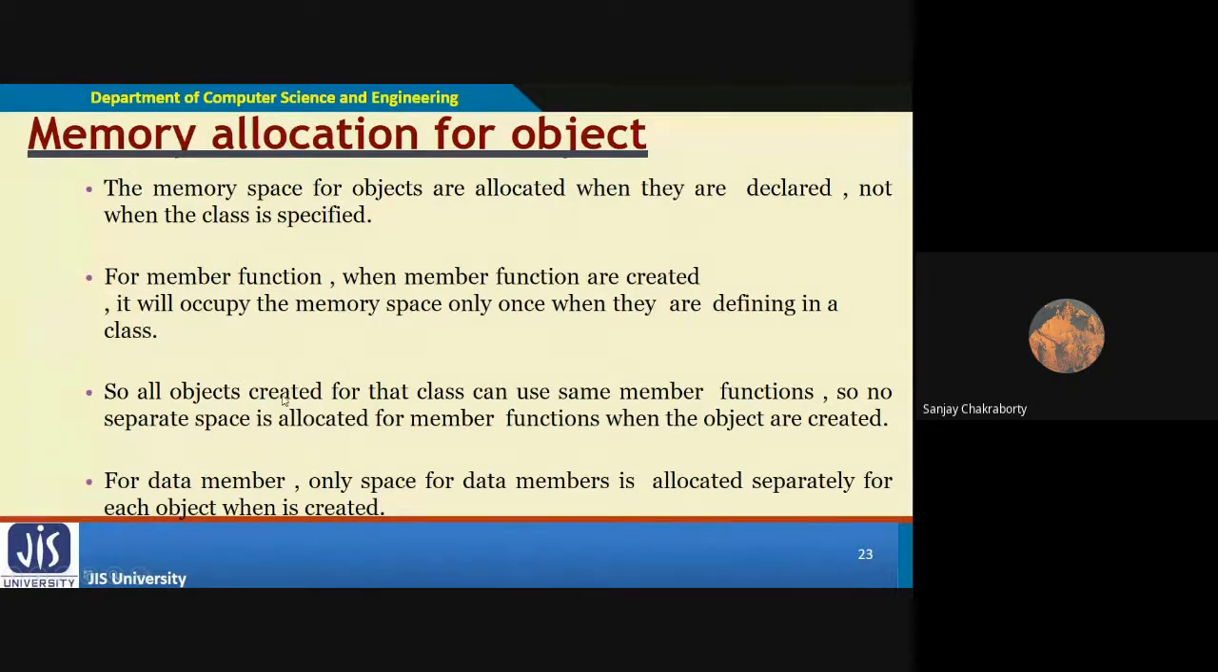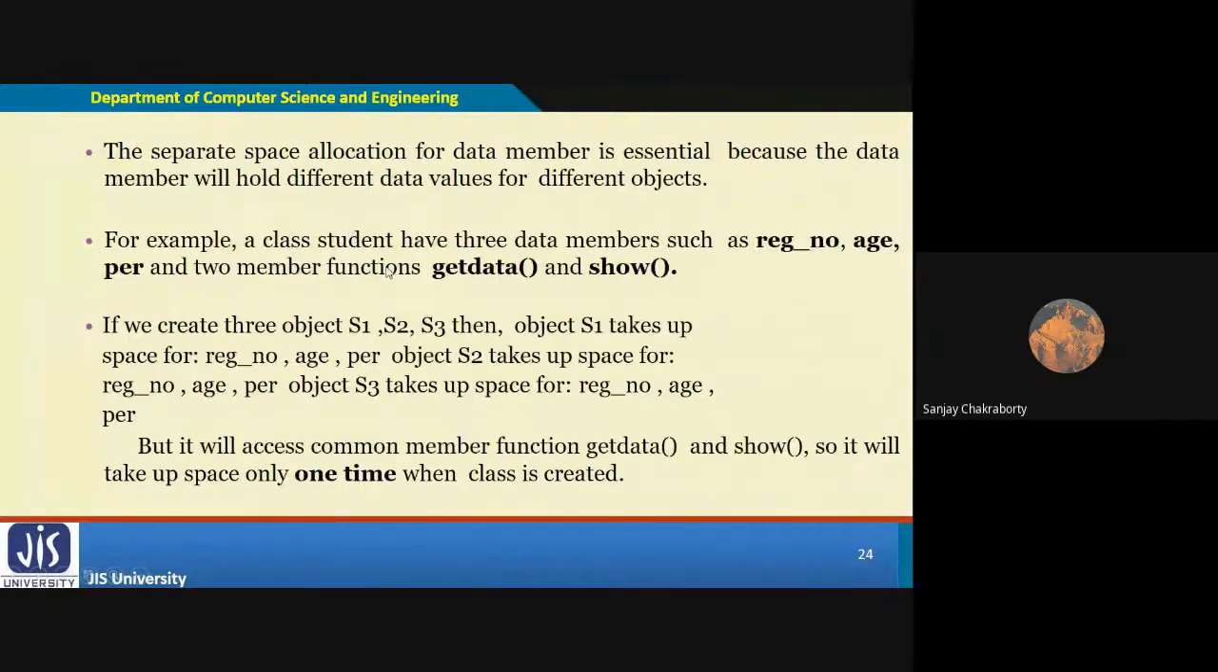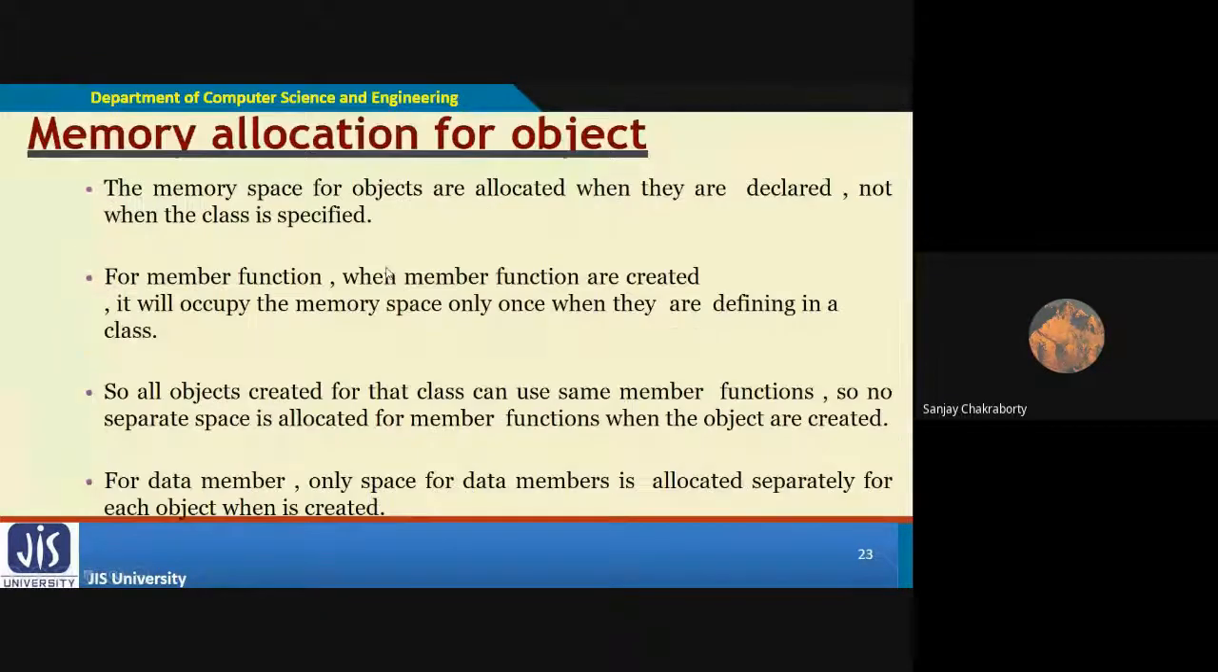Now, memory allocation for an object. You have to understand how memory allocation is done for an object, which I have already told. The memory space for objects is allocated when they are declared, not when the class is specified. When the class is specified, class is an abstract concept, so no memory will be occupied for that abstract declaration. While you are going to declare an object, then only it will occupy the memory space for that particular class.